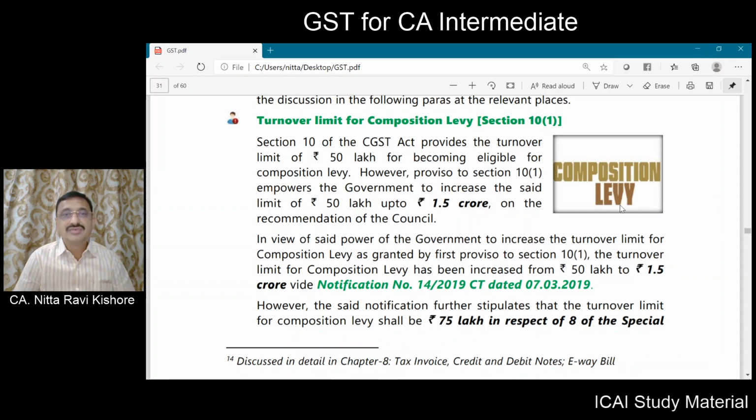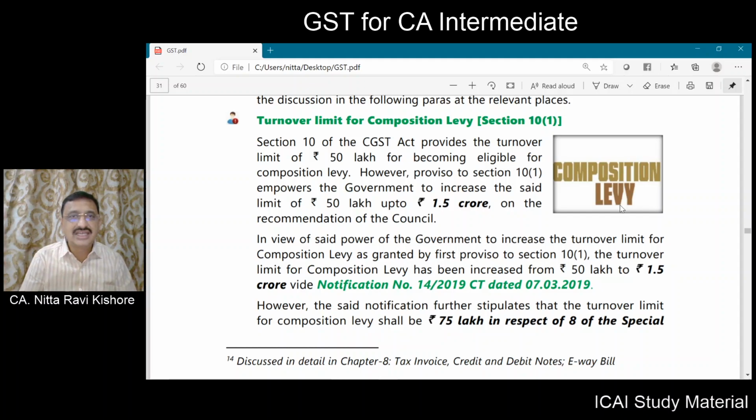Section 10 subsection 1 of the CGST Act states that the threshold limit of aggregate turnover of the taxpayer who wants to opt for composition levy is 50 lakhs. But there is a proviso to section 10 subsection 1 wherein it is stated that the government has the power to increase the limit of 50 lakhs, but the maximum threshold limit can't exceed 1.5 crore.